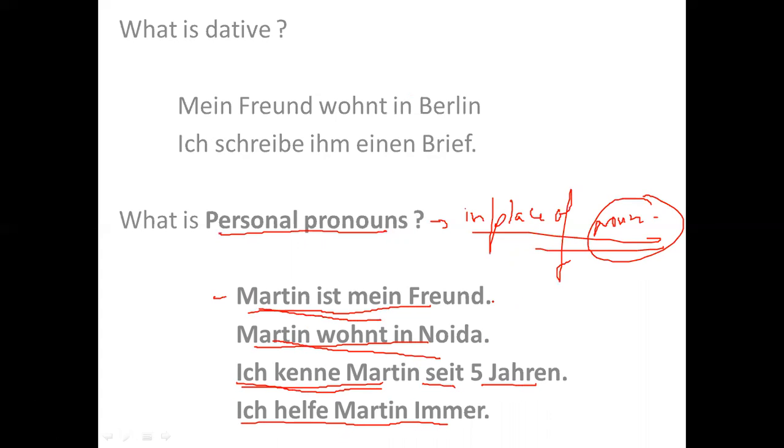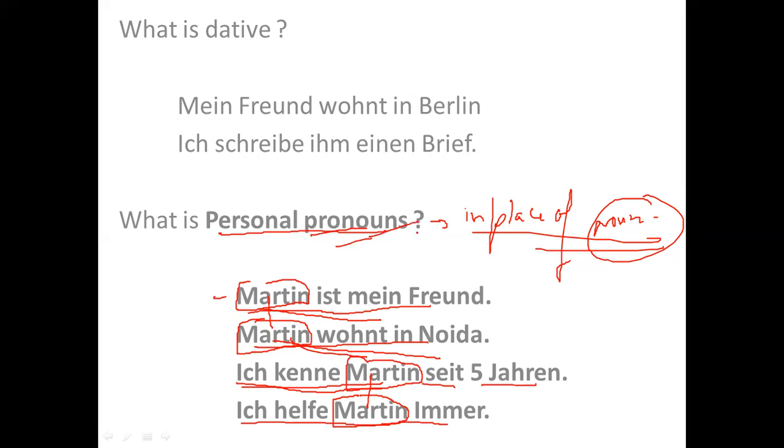So these are four sentences for you. Now there is a repetition of the noun. The noun is Martin. Martin is my friend. Martin lives in Noida. I know Martin for last 5 years, and I always help Martin. So Martin is repeating in all the sentences. Now what is the definition of personal pronouns?